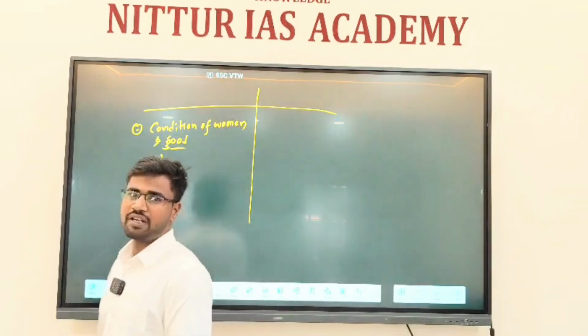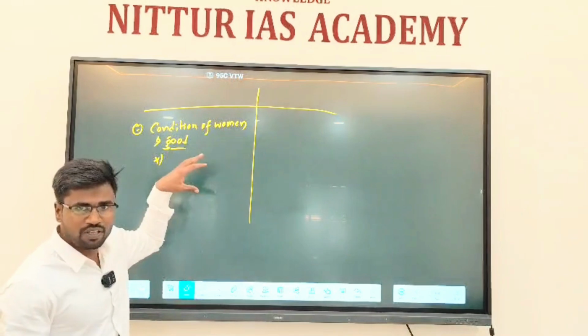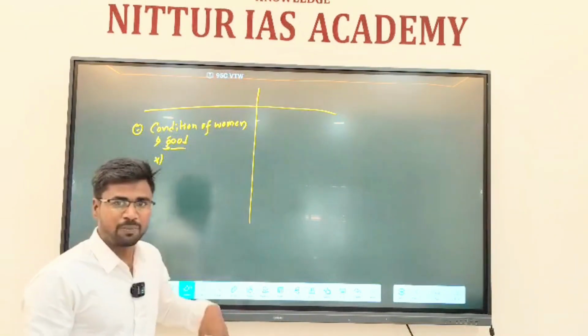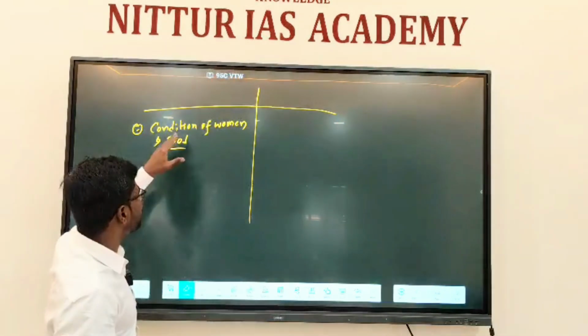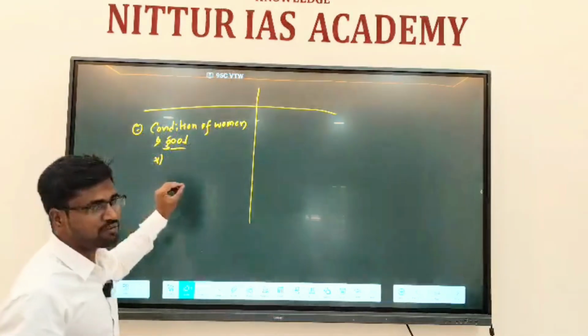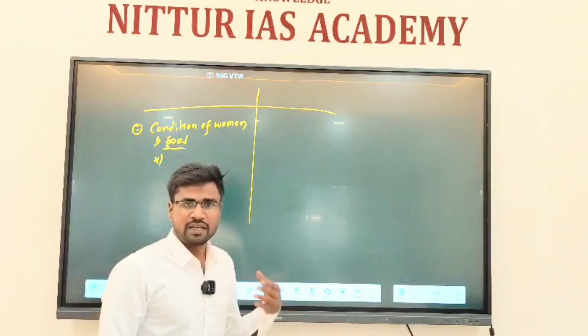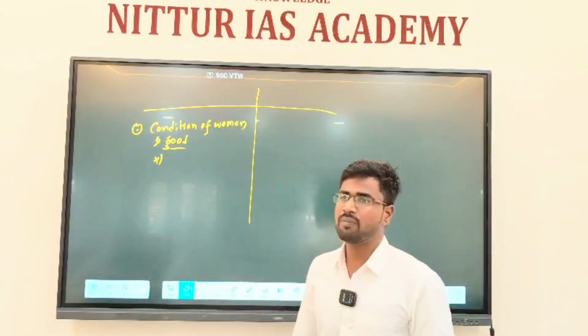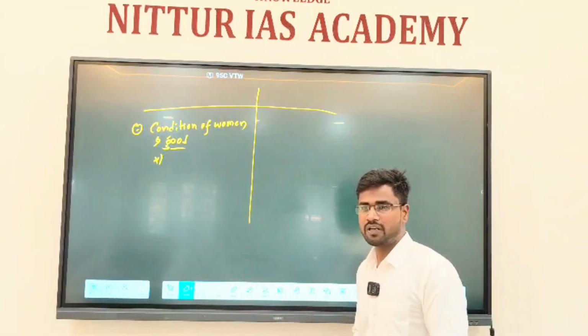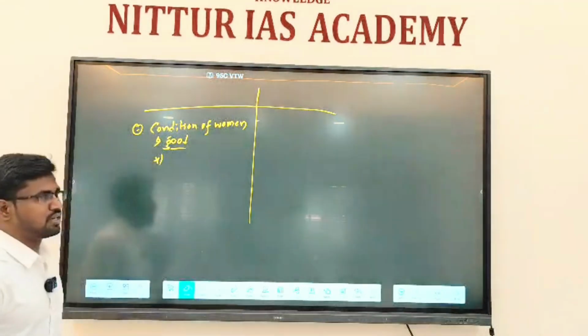Gargi is one of the examples, who participated in a Vedic debate and won it, and that kind of information is available from the Rigveda. Based on these proofs we can say that the condition of women was good, and women could get education. Women were allowed to participate in the Upanayana ceremony, and were enjoying a good condition.